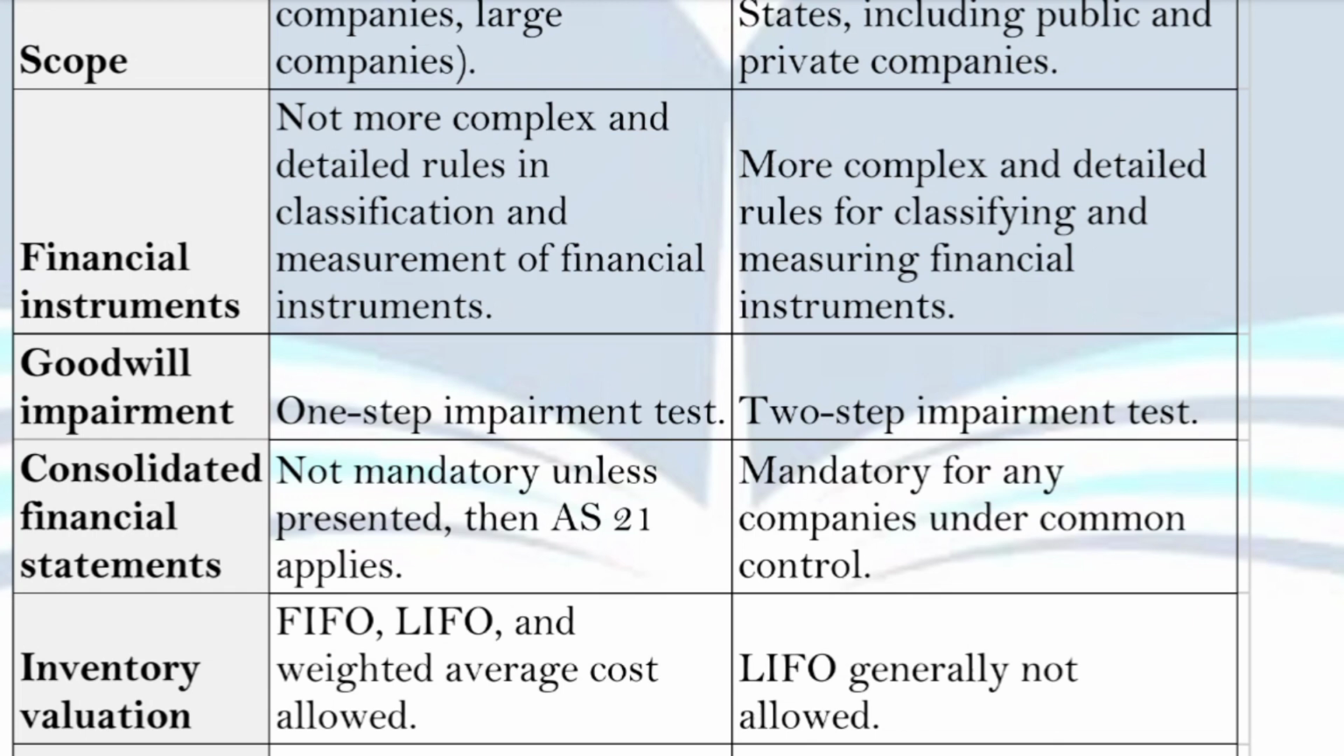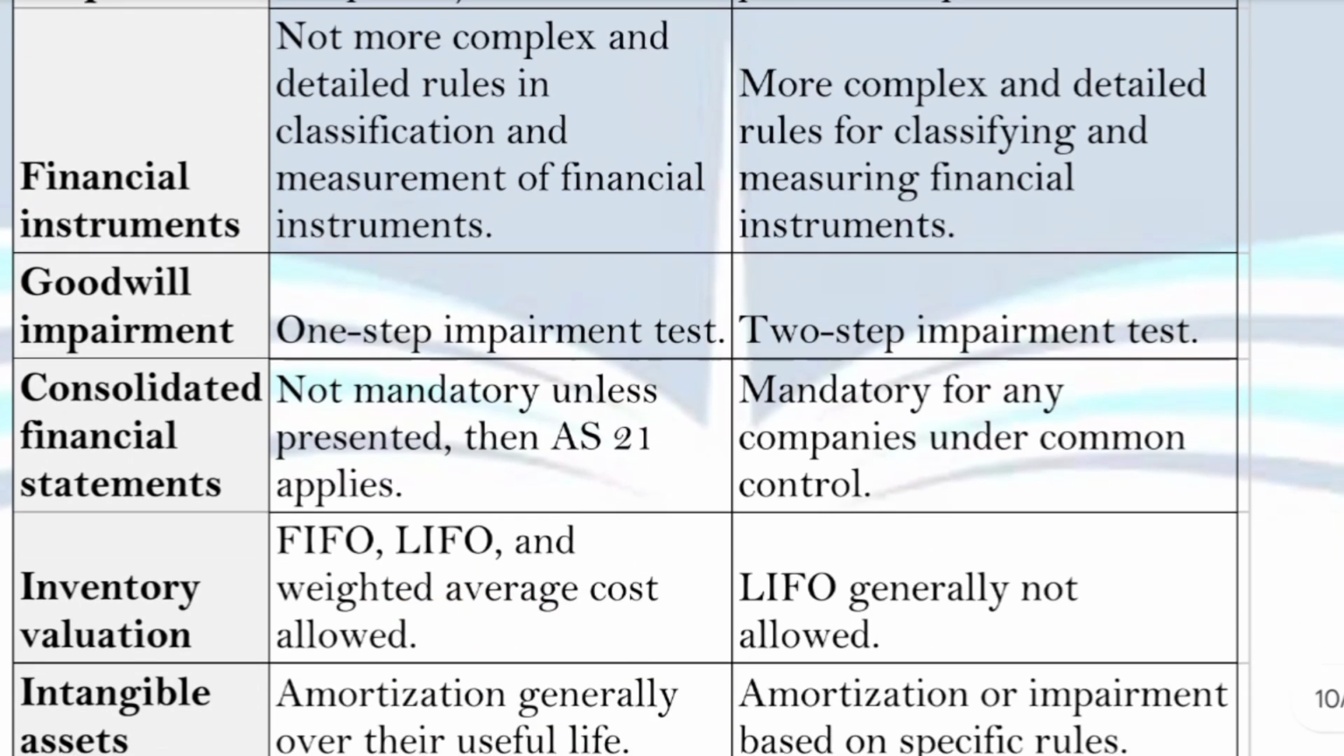So if you prepare your accounts according to the US GAAP, you don't have to follow the LIFO method in your inventory valuation. But on the other side, according to the Indian AS, it's your choice at what basis, at what method you want to evaluate your inventories, as the case may be, FIFO, LIFO, or weighted average.